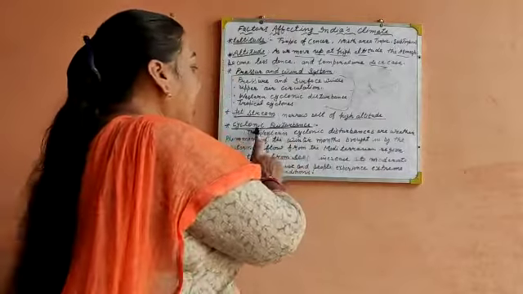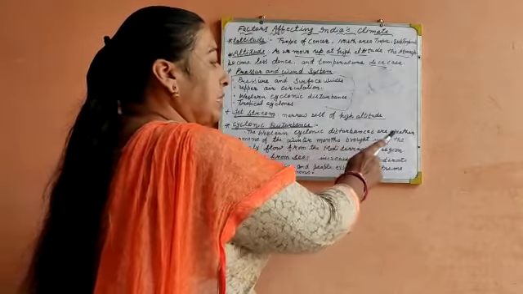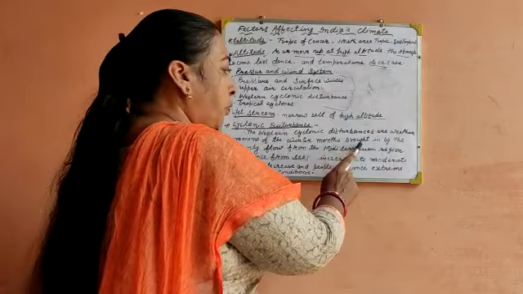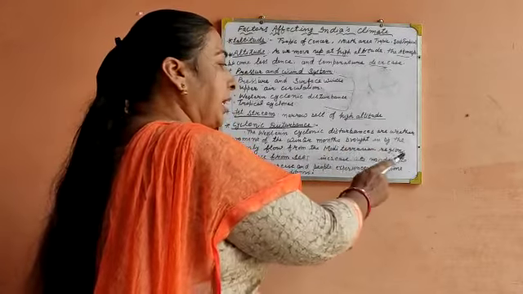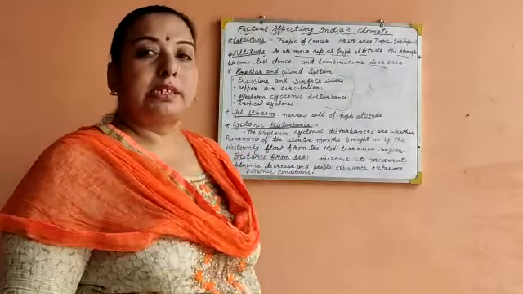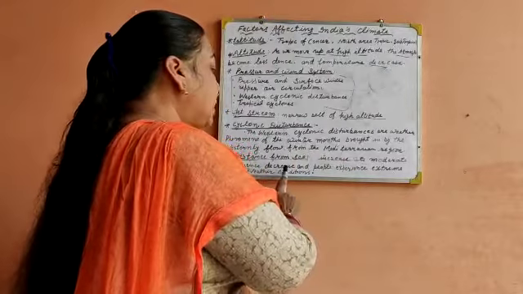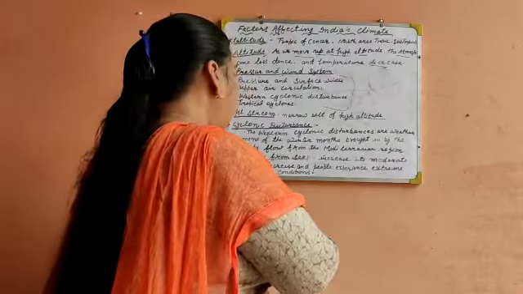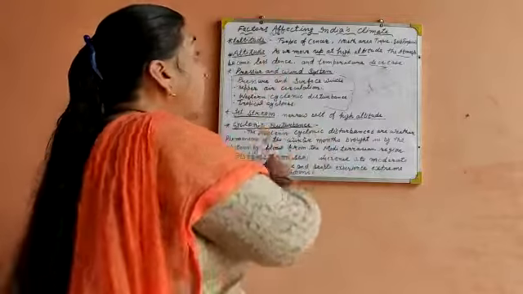Then next is cyclonic disturbance. The western cyclonic disturbances are weather phenomena of the winter months brought in by the westerly flow from the Mediterranean region. Next is distance from the sea. As the distance increases, its moderate influence decreases, and people experience extreme weather conditions. So this is the meaning of these words.